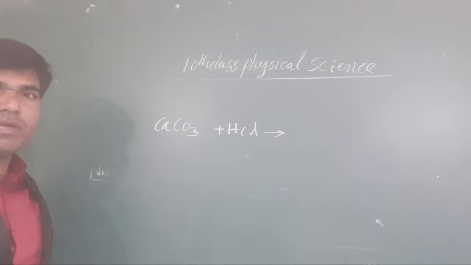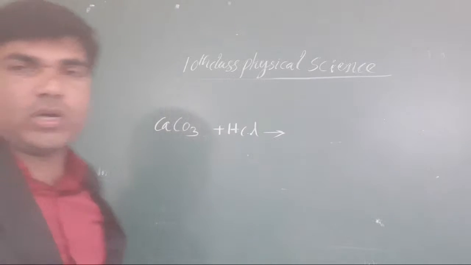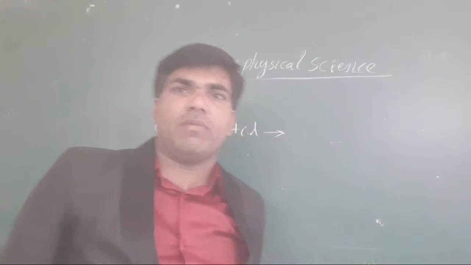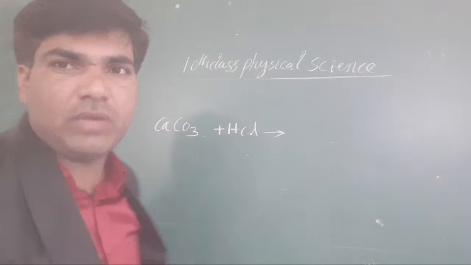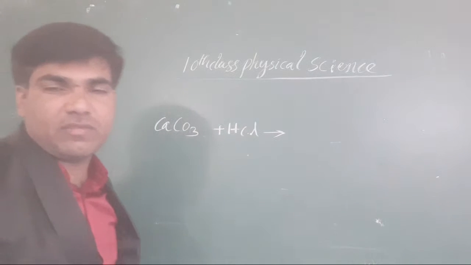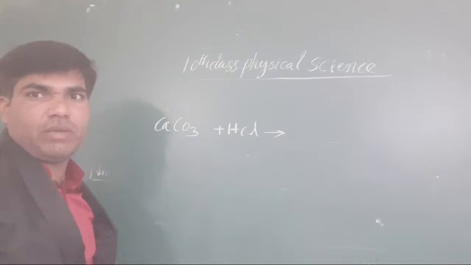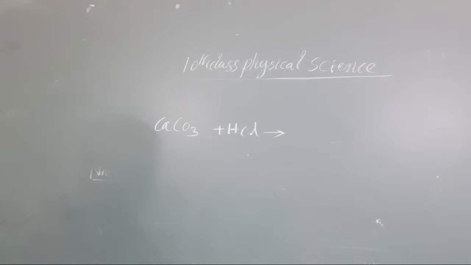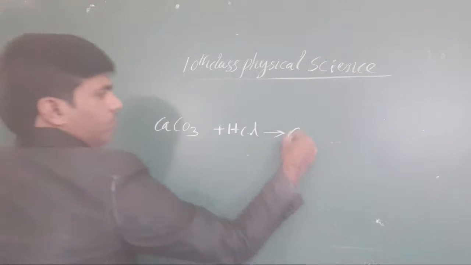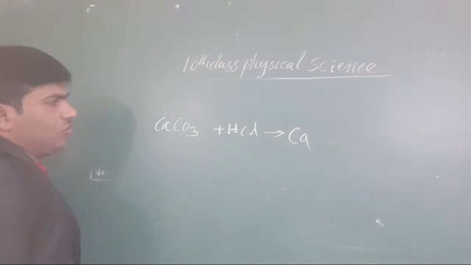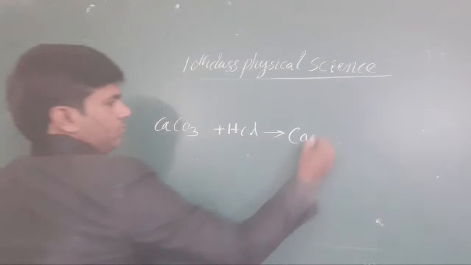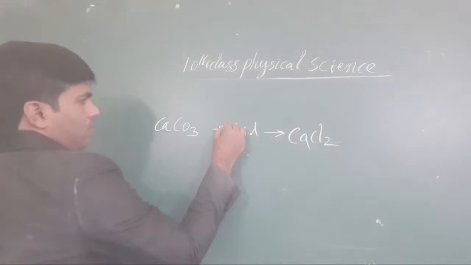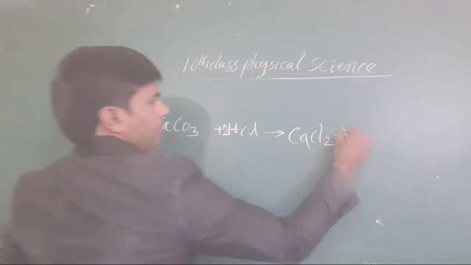Okay, now it forms as a CO2 gas that we get. The gas name is CO2. Here the name will be, calcium chloride.